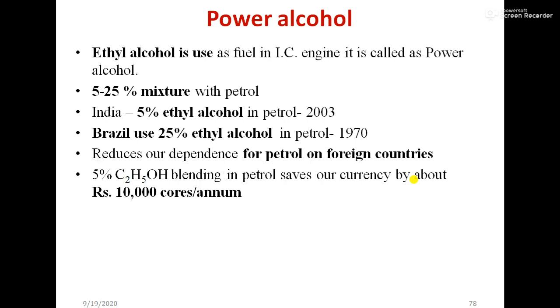It reduces dependence on foreign countries for petrol. If we are blending only 5% ethanol in petrol, it is saving our currency by about 10,000 crore per annum. So that is the power alcohol definition.